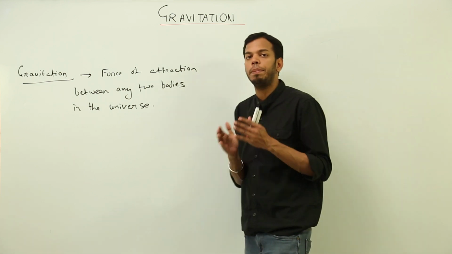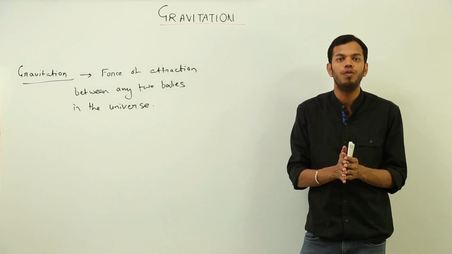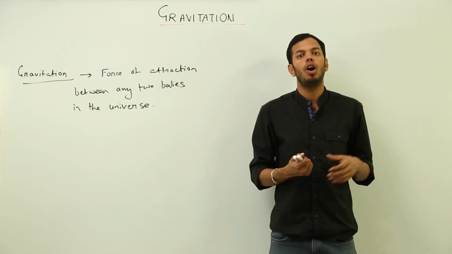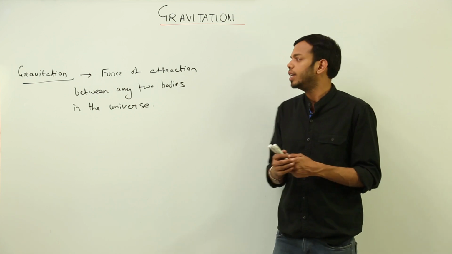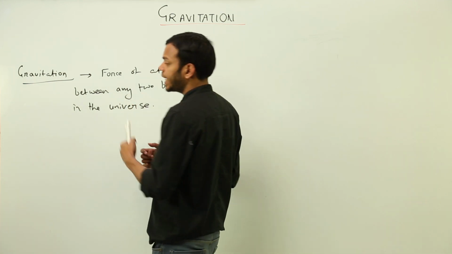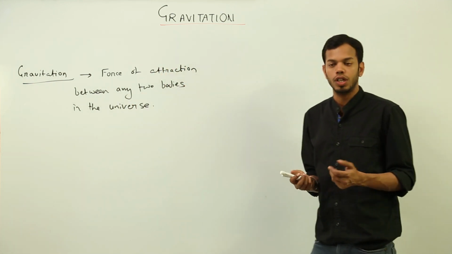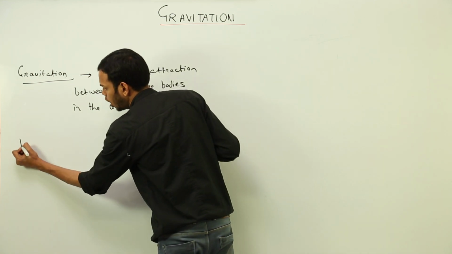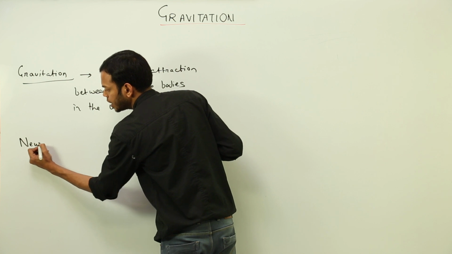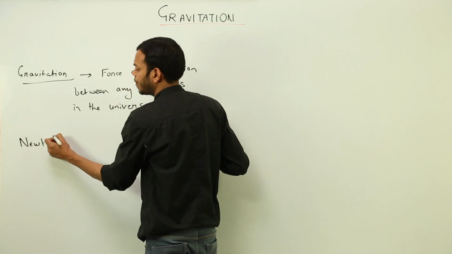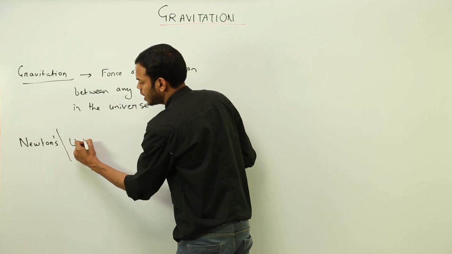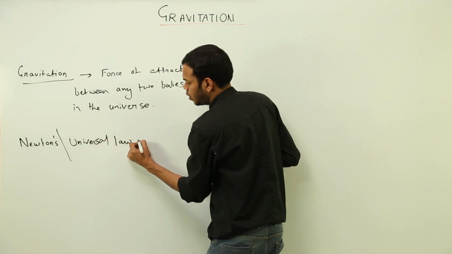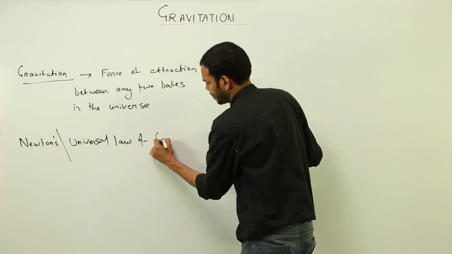So gravitation is the basic force in nature which keeps the motion of all the planetary things, of all heavenly bodies. So how do we know what is the amount of this force? That was devised by Sir Newton, and that is called Newton's law of gravitation, or sometimes it is also referred to as the universal law of gravitation. So what is this universal law of gravitation?